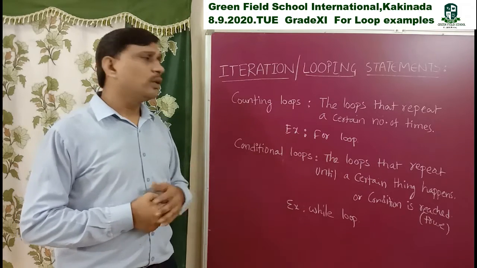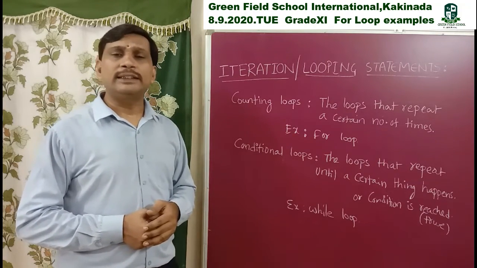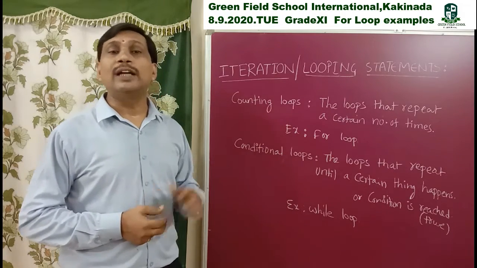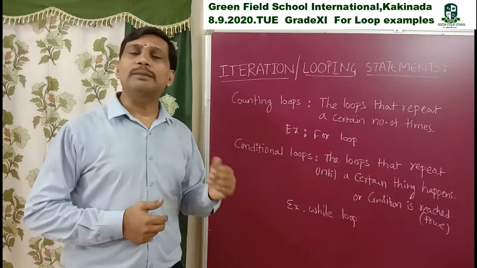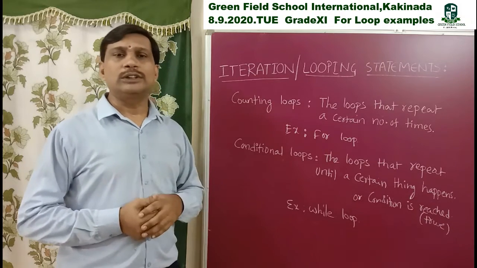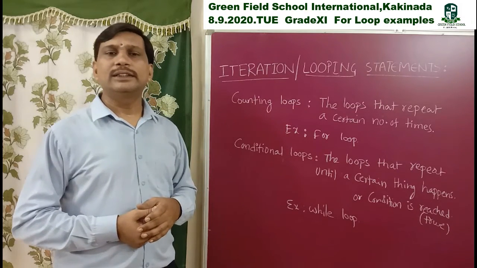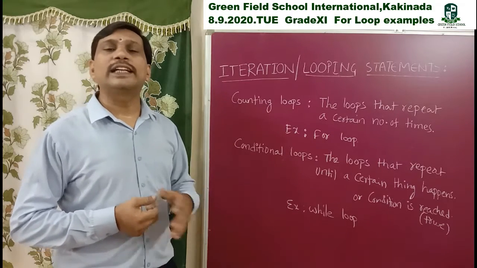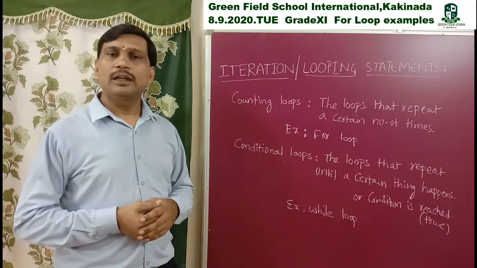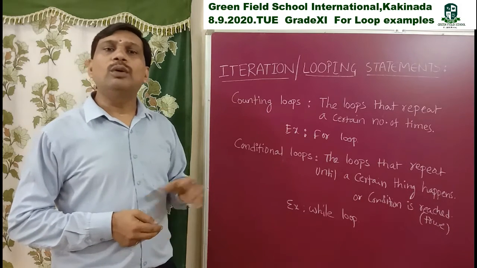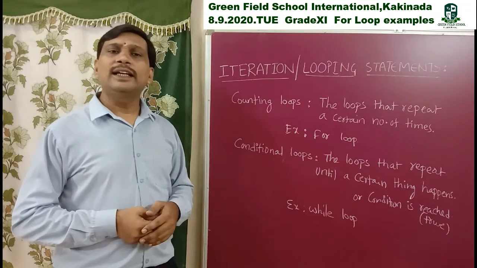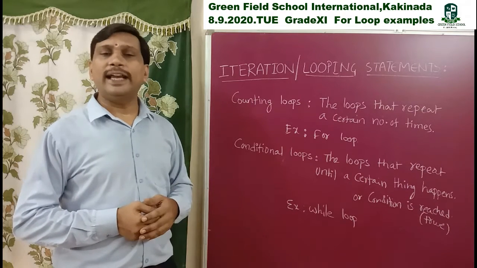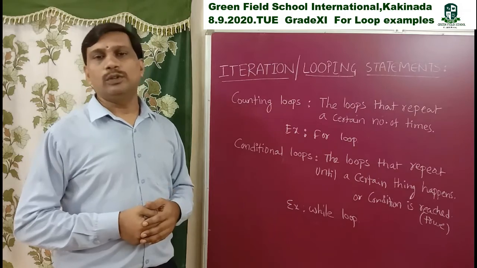So in this way we use loops in Python, for loop and while loop. In some cases we write while loop not only for true. Suppose our requirement is, if the condition is false, execute the set of statements. If the condition is true, don't execute those repeated statements. So in this way we write while loop.